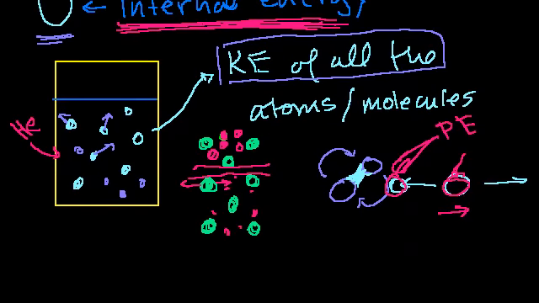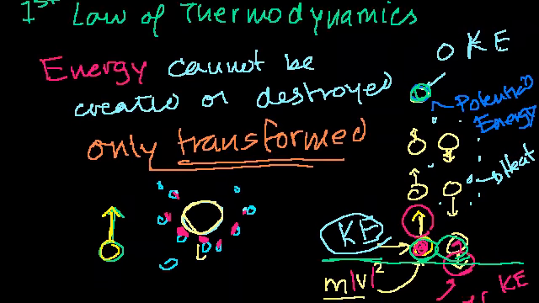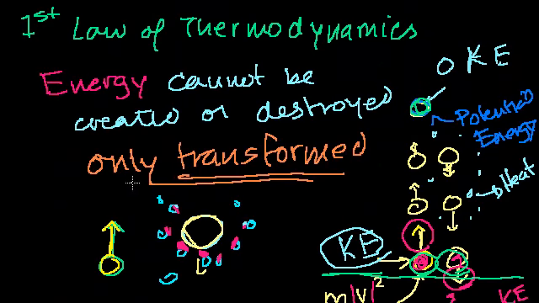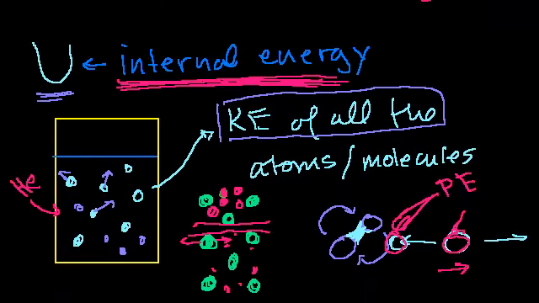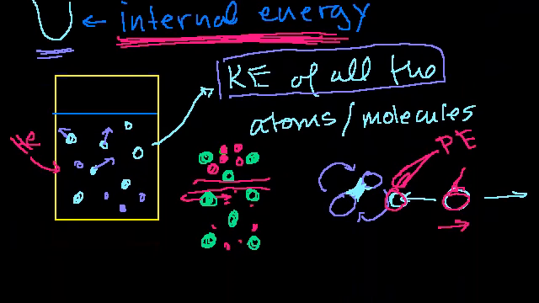So the first law of thermodynamics says that energy cannot be created or destroyed, only transformed. So let's say that internal energy is changing. I have this system, and someone tells me, look, the internal energy is changing. So delta U, that's just a capital delta, that says, what is the change in internal energy? Saying, look, if your internal energy is changing, your system is either having something done to it, or it's doing something to someone else.